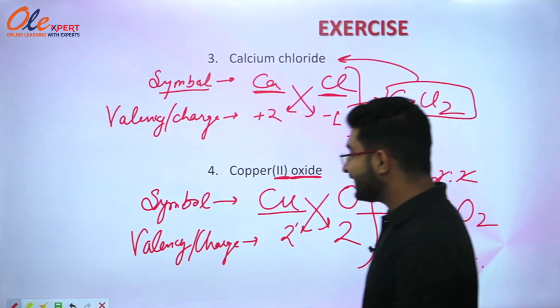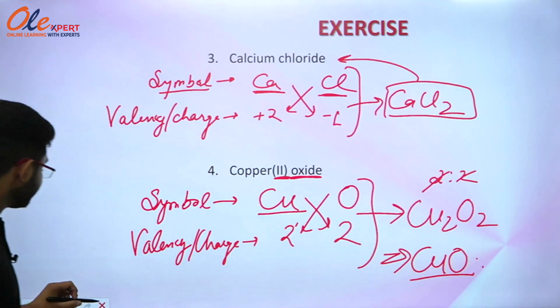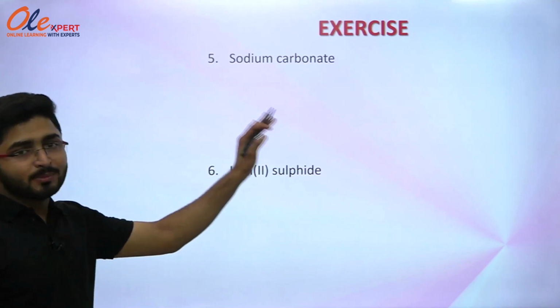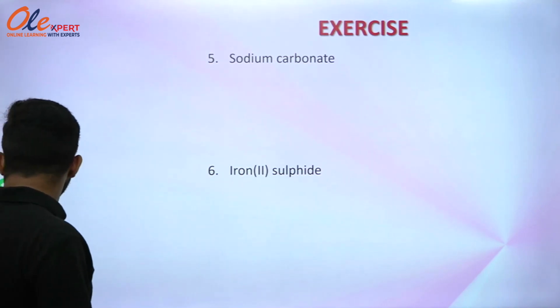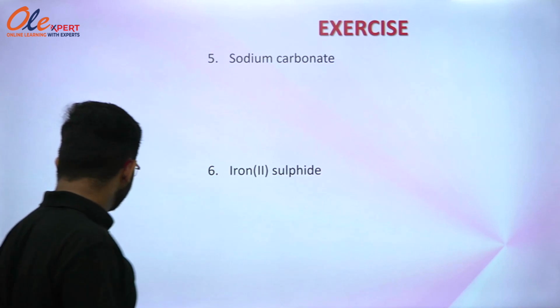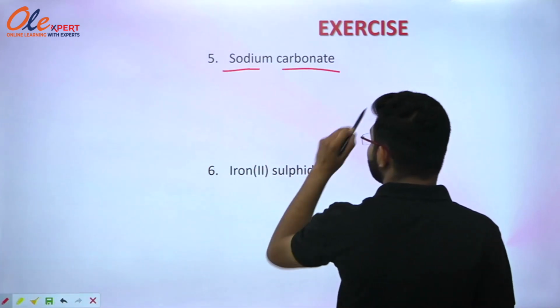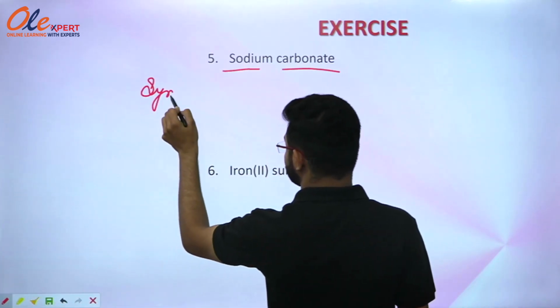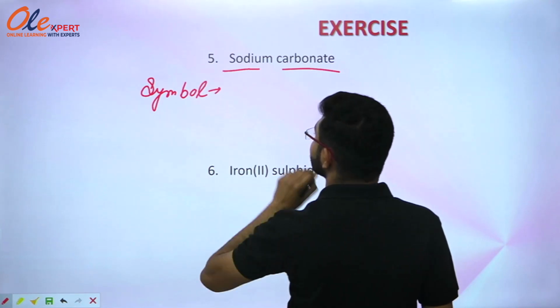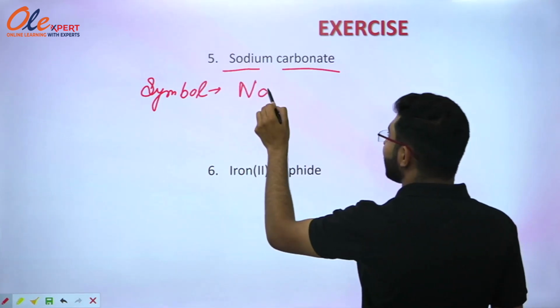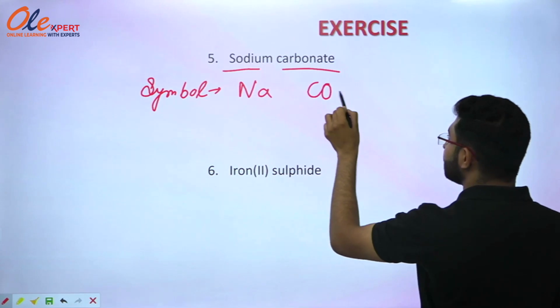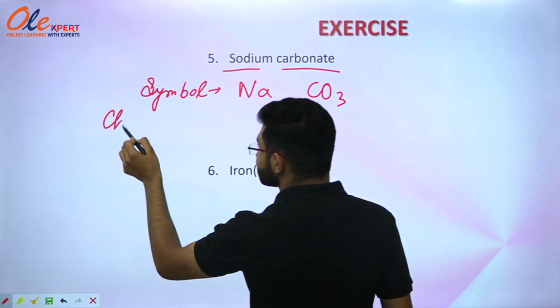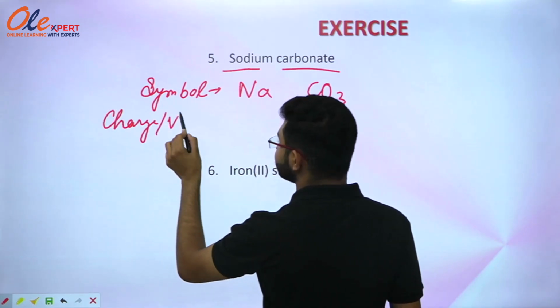Now we are going to move with the next part of this question, that is sodium carbonate. You have to write the formula of sodium carbonate. Firstly, you have to write the symbol of sodium and carbonate ion. So the symbol for sodium is Na and for carbonate is CO3. Now the charges or the valency they have.